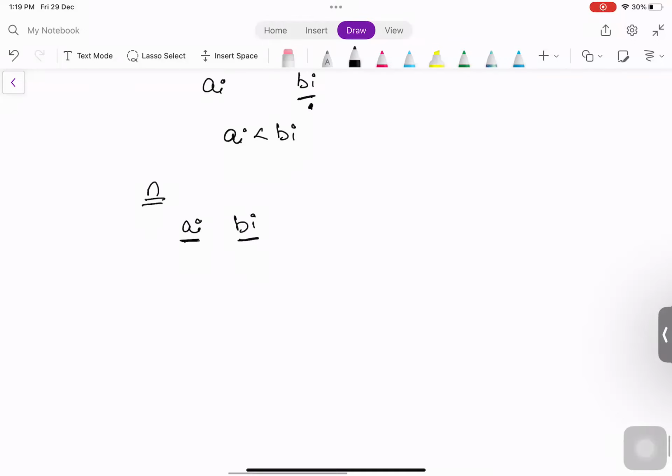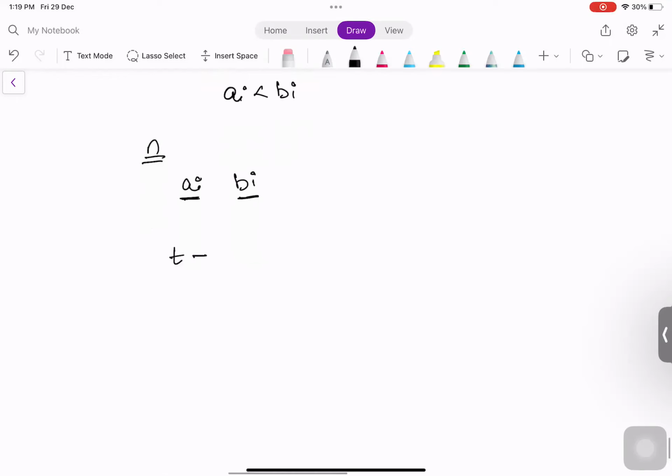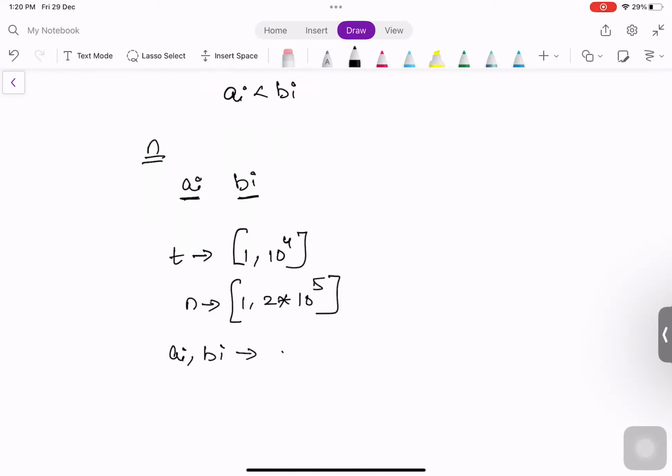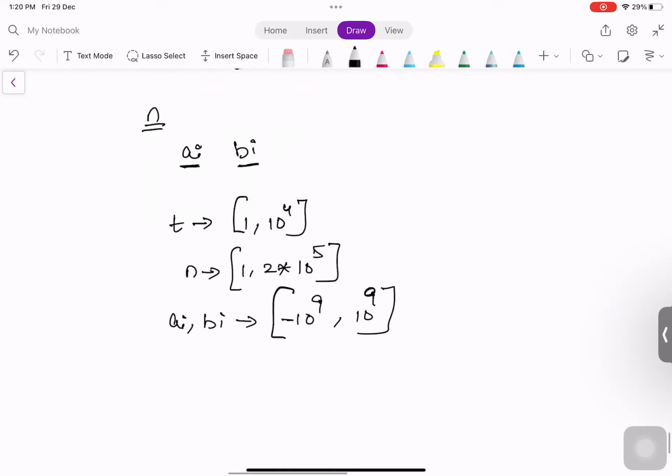Looking at the constraints, T is the number of test cases, in the range of 1 to 10^4. We are given N, the total number of people, in the range of 1 to 2 into 10^5. Ai and Bi are positions of the person, in the range of minus 10^9 to 10^9, and Ai will always be less than Bi.